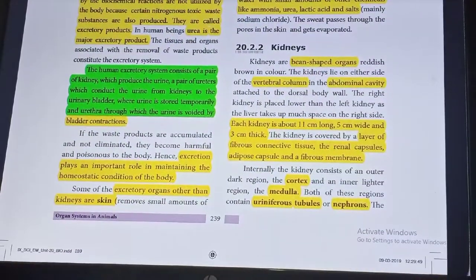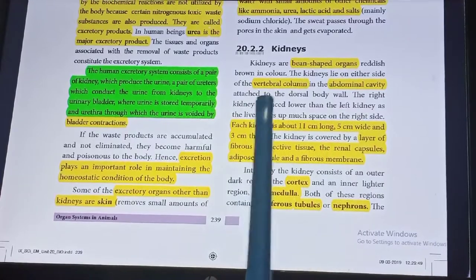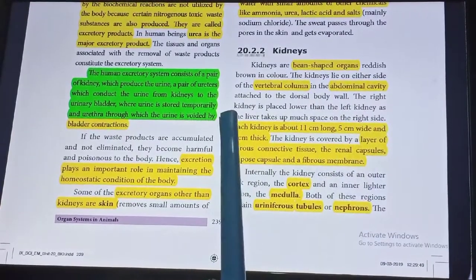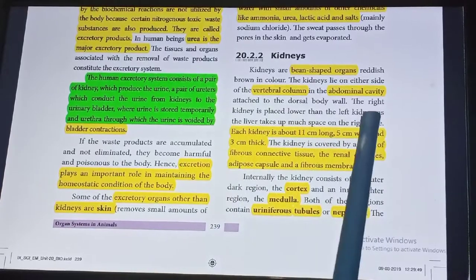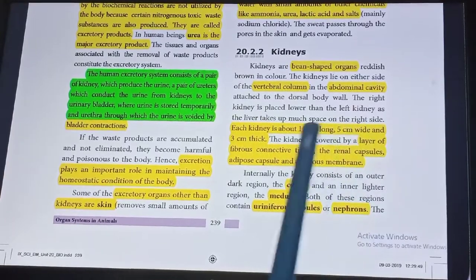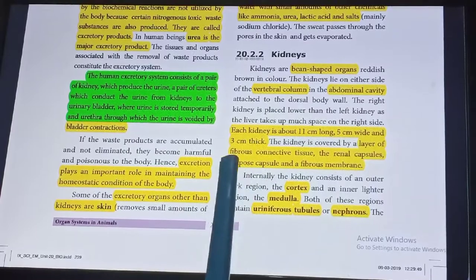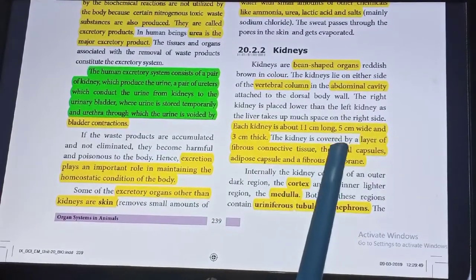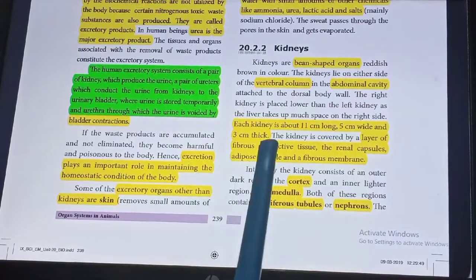Kidneys. Kidneys are bean-shaped organs, reddish brown in color. The kidneys lie on either side of the vertebral column in the abdominal cavity. The right kidney is placed lower than the left kidney as the liver takes up much space on the right side. Each kidney is about 11 cm long, 5 cm wide and 3 cm thick.